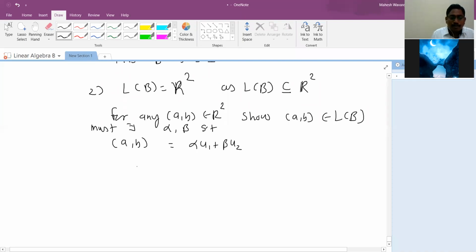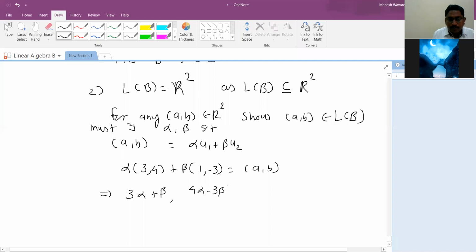As earlier, alpha into u1 is 3, 4 plus beta into u2 is 1, minus 3, and this is (a, b). So this implies 3 alpha plus beta, 4 alpha minus 3 beta.